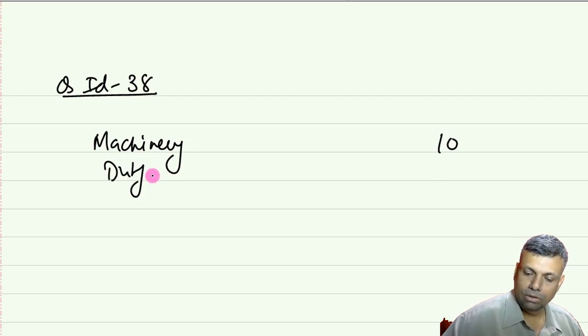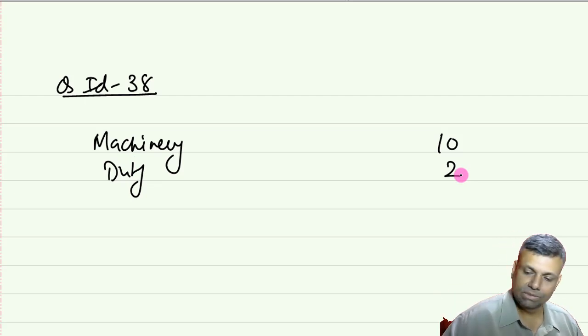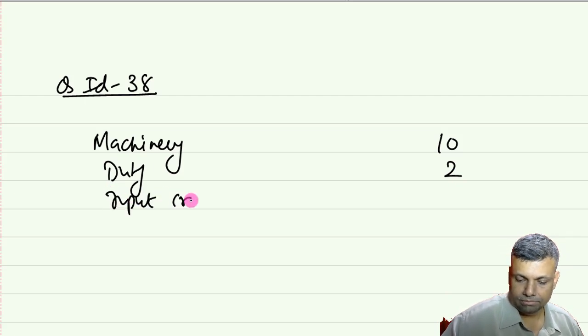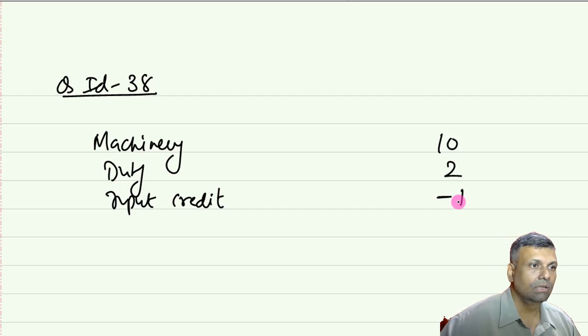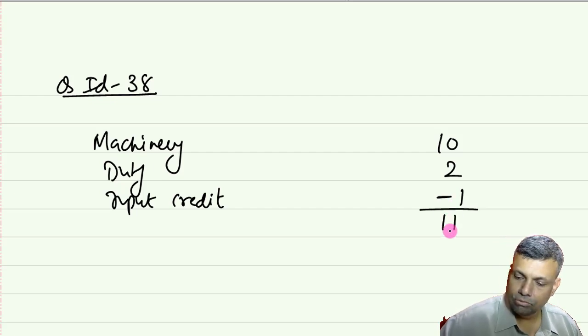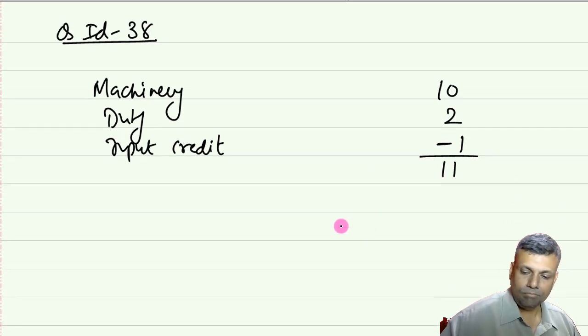Duty 20%, so 2 crores. Here we do not have to do the technical calculations of the customs and all that. Just straight away put 20%. Input credit, because you are already claiming it, to that extent you will not get that particular depreciation. So I'll put minus 1. Okay, so your cost will be 11. This was one of the main messages.